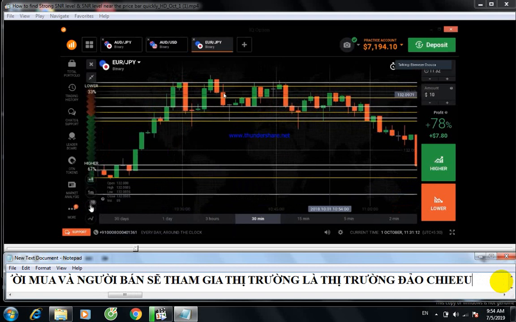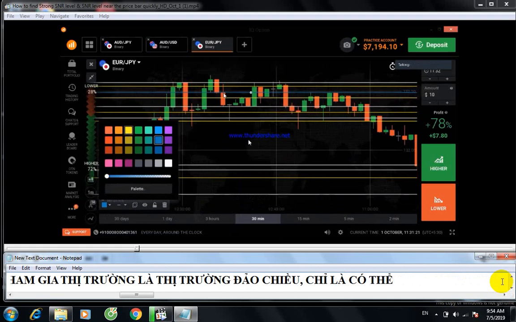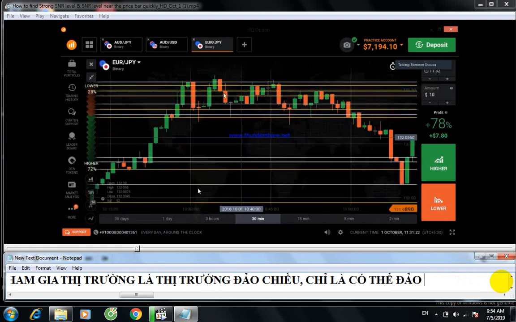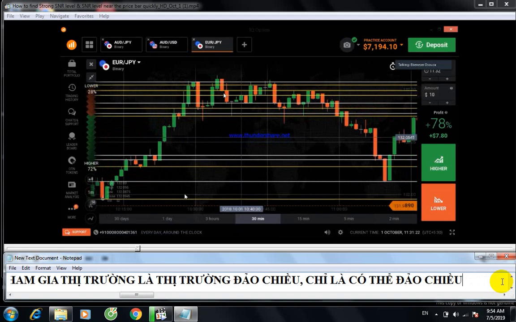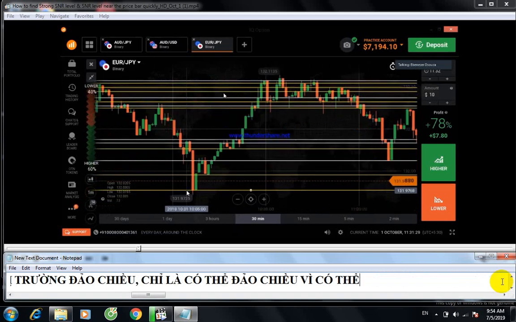Okay, this is my last line. Here you can see all the yellow lines are support levels, and all the white lines are resistance levels.